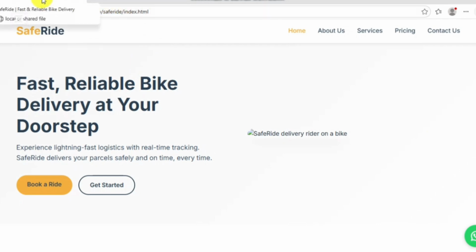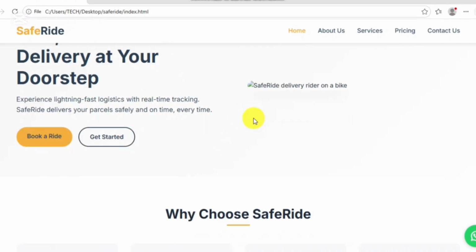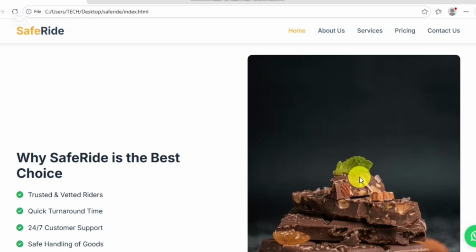The name is Safe Ride, Fast and Reliable Bike Delivery. So you can see there should be an image here, but maybe the link of the image is pointing to an image that is no more existing. Alternatively, you can download an image and upload it in that folder, then set the URL to that particular image. Then it comes up. You can also see other images where the image is existing.